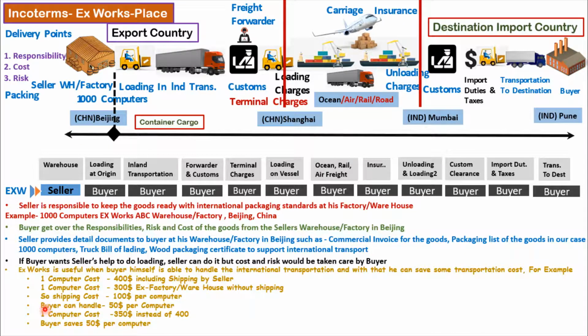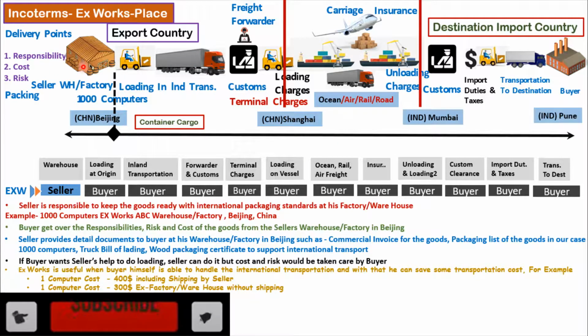So if the buyer handles the shipping and the per computer shipping cost comes to $50, then the cost of one computer with shipping will come to $350 instead of $400, and in this case the buyer is saving $50.